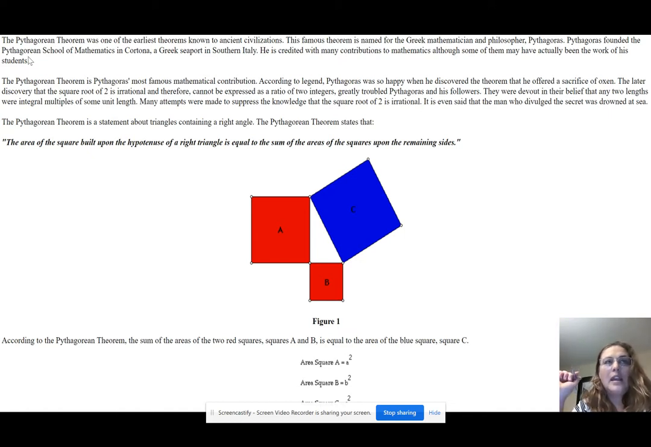Just kidding. Okay, he is credited with many contributions to mathematics, although some of them may have actually been the work of his students.